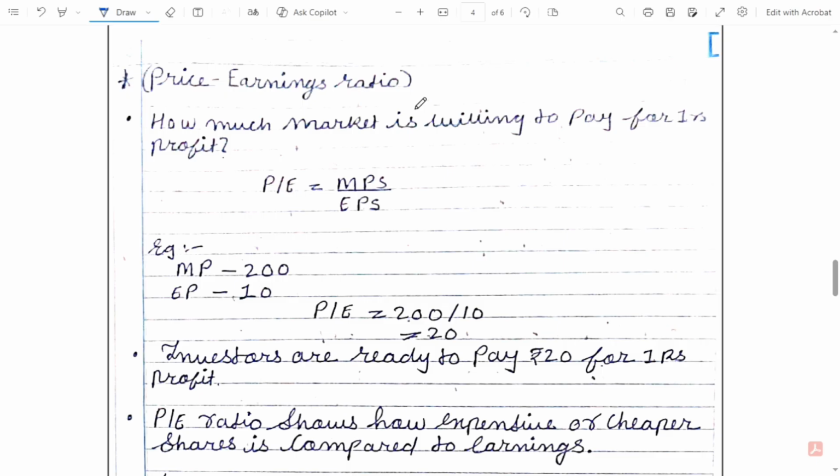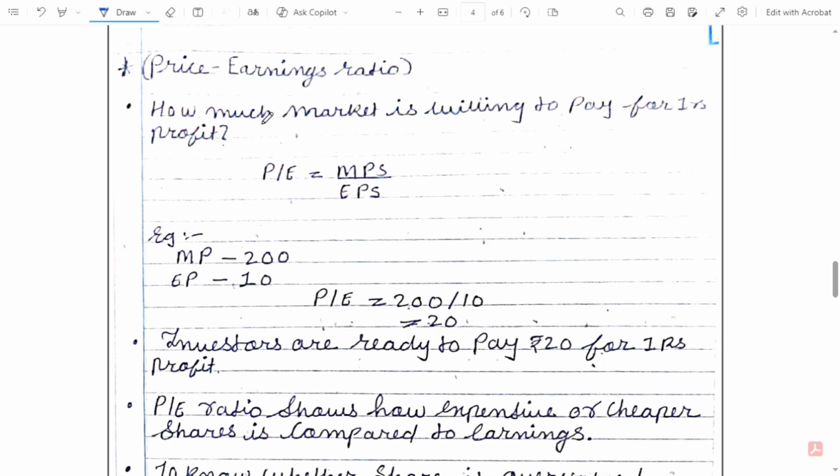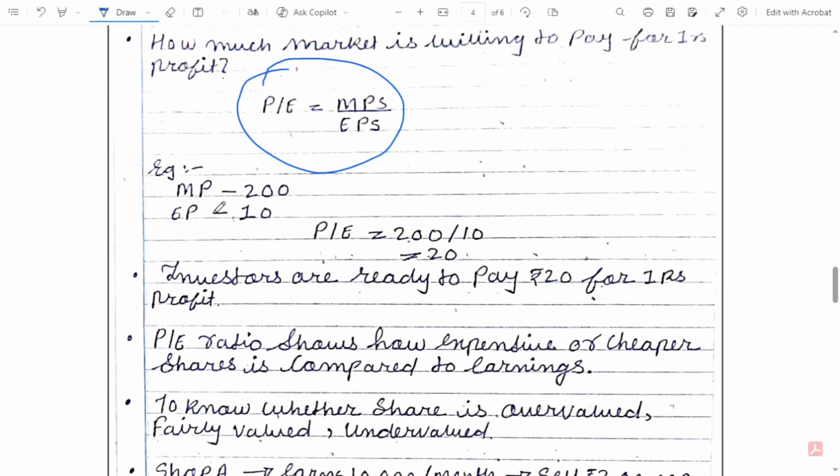Then there is the price earning ratio. The PE ratio helps us understand how much the market is willing to pay for 1 rupee of profit. This is the formula for the PE ratio. Let's take an example of one share whose market price is 200 and earning per share is 10. So PE will be 20. It means the market is willing to pay 20 rupees for 1 rupee of profit.